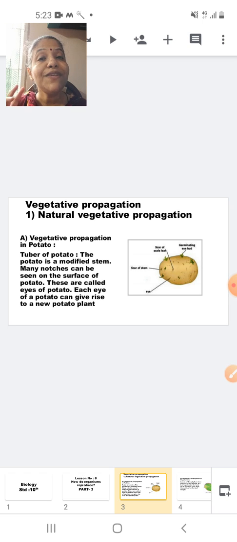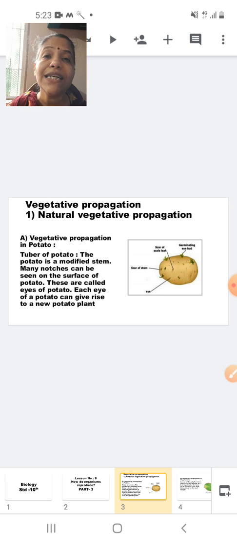Now this vegetative propagation, that is reproduction using the vegetative parts like root, stem and leaves, can take place by two methods. One is a natural method and the other is the artificial method. So today we are going to study natural vegetative propagation. There are certain plants which propagate vegetatively, that is, by using root, stem and leaves under natural conditions.